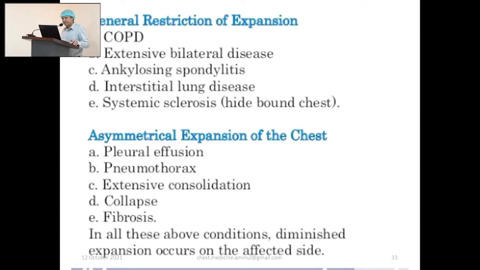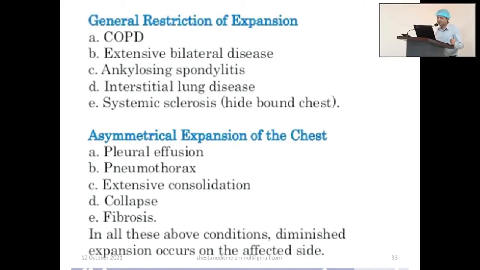So if the expansion is overall diminished, that may be due to COPD, interstitial lung disease, bilateral extensive disease, or hidebound chest seen in systemic sclerosis. If the movement is asymmetrical, say on the left side, that may be due to left-sided pleural effusion, left-sided pneumothorax, left-sided consolidation, collapse, or fibrosis. That means the pathology always lies on the side of less or diminished expansion.